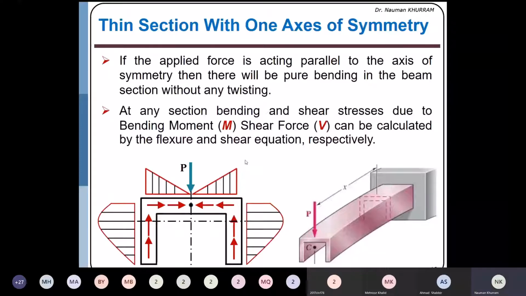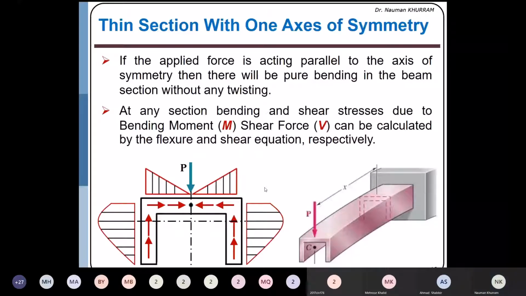Okay, next is that we are having two things here. One is the direction of the shear flow and the other is the distribution of the shear flow. We can convert this shear flow diagram into the force diagram. You know that shear flow is equal to force acting per unit length. So every shear flow, if it is multiplied by the length over which it is acting, we can convert into the force. Similarly, every shear flow which is acting on this web, multiplied by the length of the web, we can convert into the force diagram, which you will see